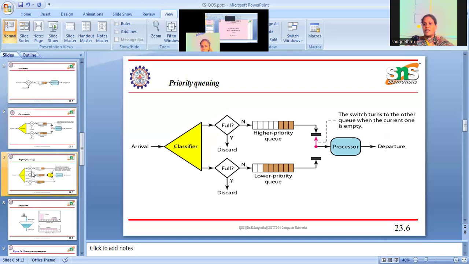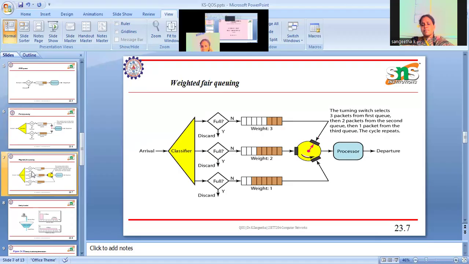Another category is there. In weighted fair scheduling, packets are categorized based on weight, into weight 3, weight 2, weight 1, likewise. For example, whenever a packet arrives, the classifier will classify it based on the weight. And as with the previous one, it also checks the availability of space in the buffer. Based on that, the packet will be accommodated, otherwise discarded. So likewise, the switch will move from weight 3 to 1, like a round robin schedule. Okay. Likewise, these techniques will work.